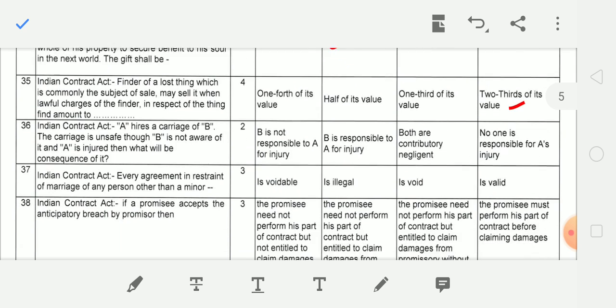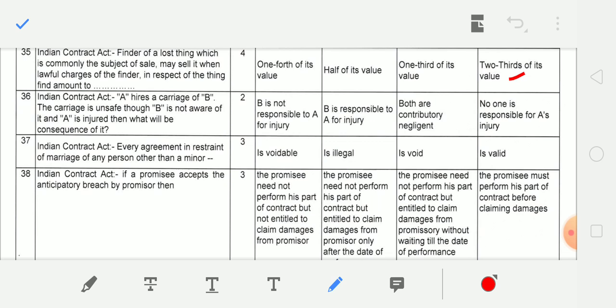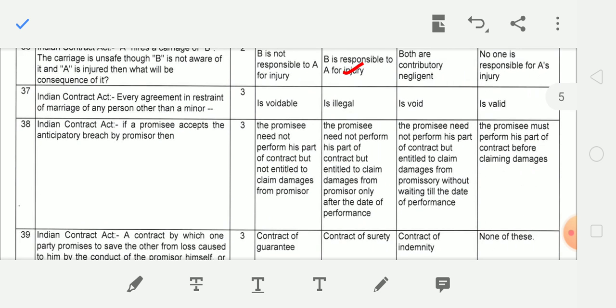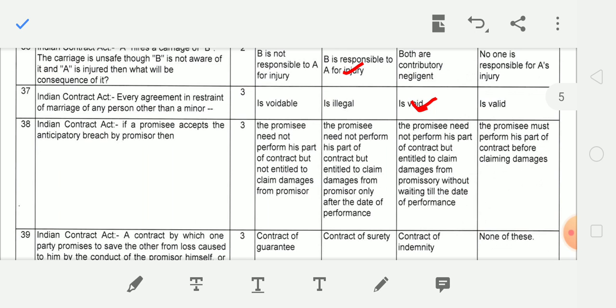Next question. A hires a carriage of B. The carriage is unsafe though B is not aware of it and A is injured. Then what will be the consequences of it? Answer will be B is responsible to A for injury. Next question. Every agreement in restraint of marriage of any person other than a minor, correct option will be is void. This is provided under section 26 of Indian Contract Act.